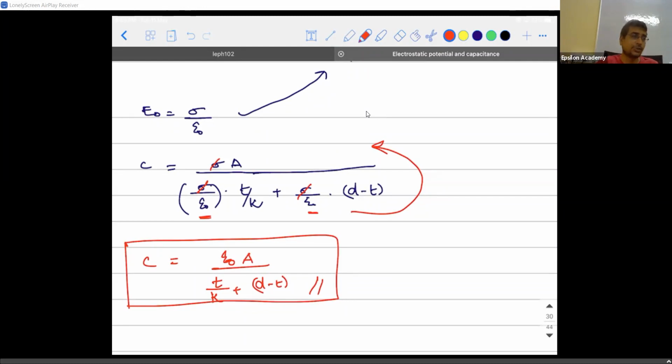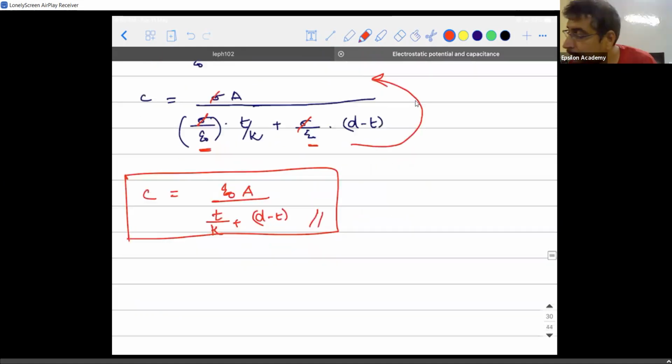Next concept is an extension of this. T is the thickness of the dielectric medium. Now observe this.